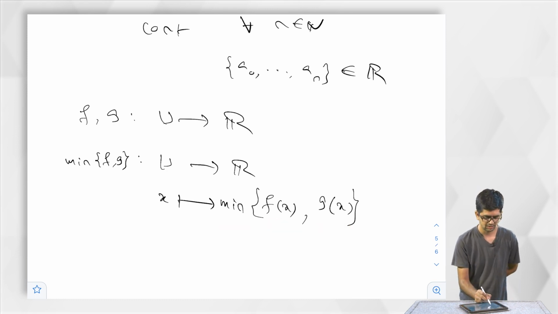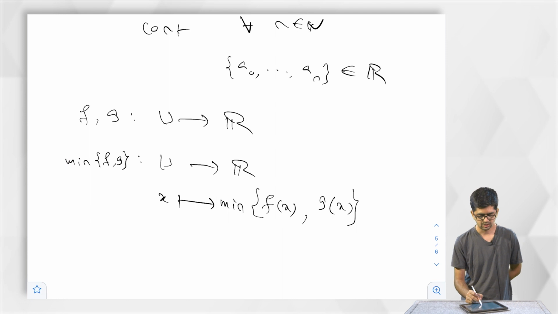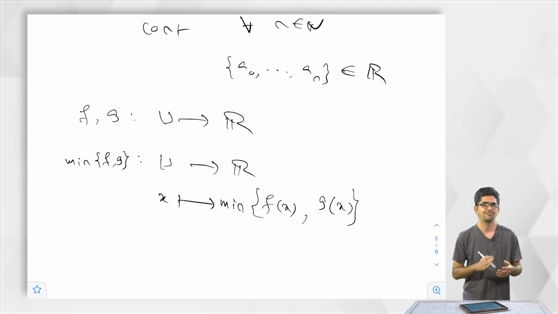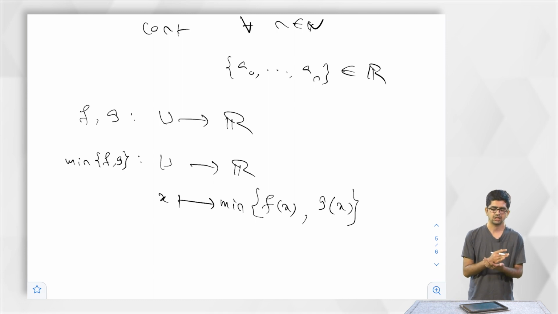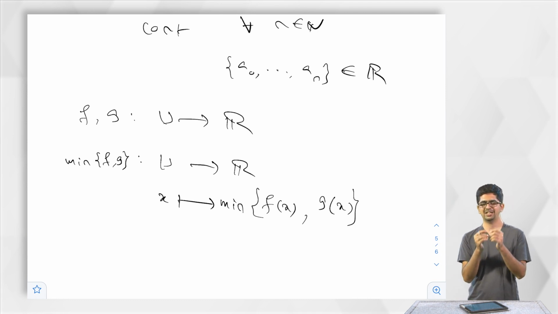That is what this notation means. One can replace, as I said, this minimum by maximum, and here this will also change to maximum. So, this is one more way to construct continuous functions from old continuous functions. This you will see multiple times.